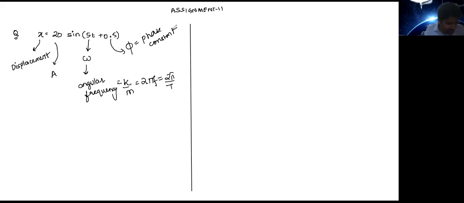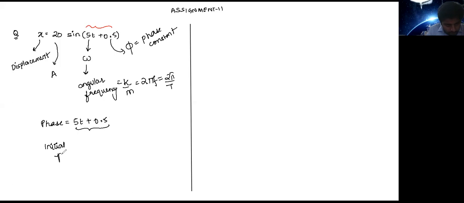Substitute it. Let me know the answer. What is the initial phase in the question? First of all, what is phase in the question? Phase is anything which comes under sine. This entire thing is called phase. So phase is 5t plus 0.5. Clear? Yes, sir.